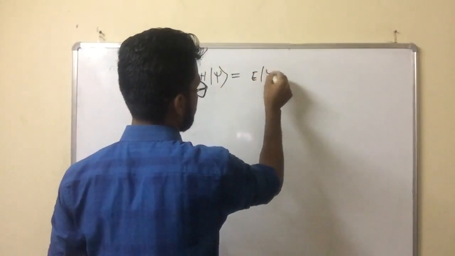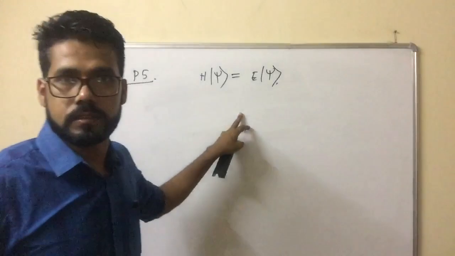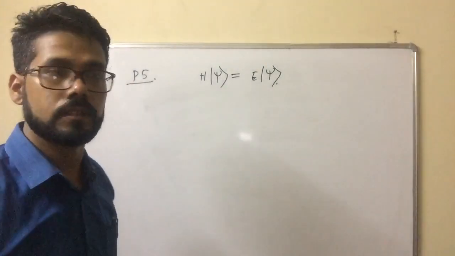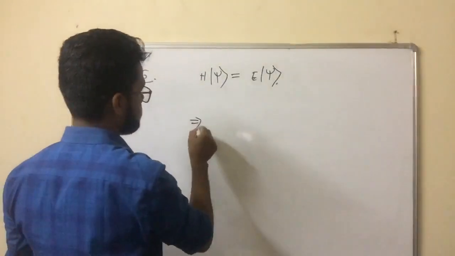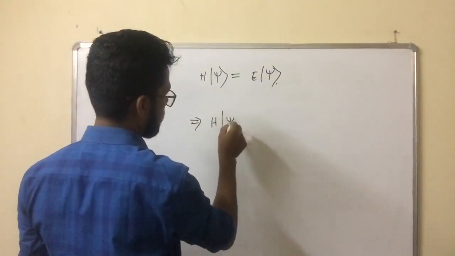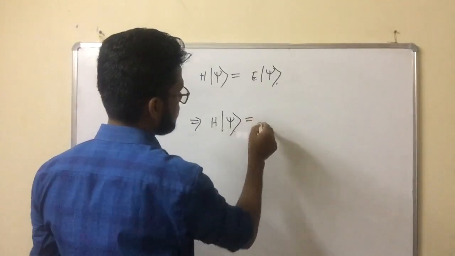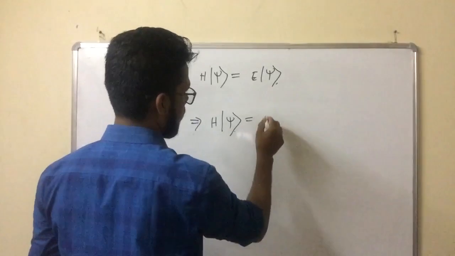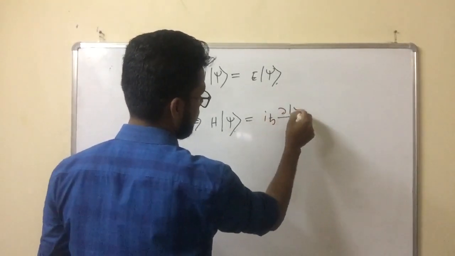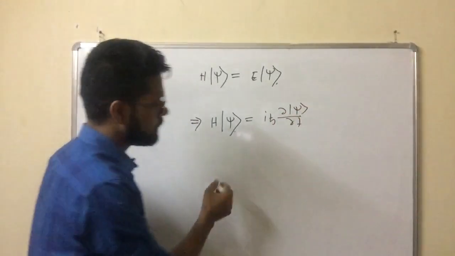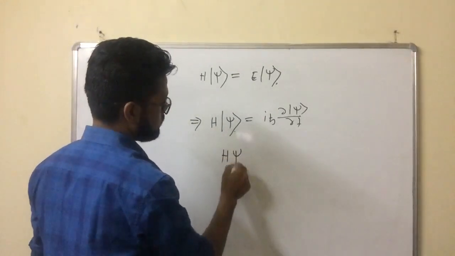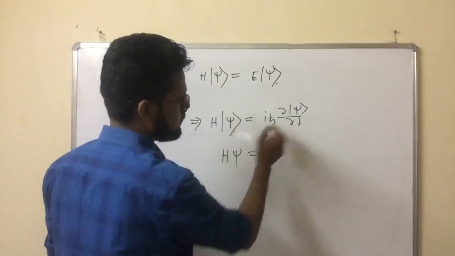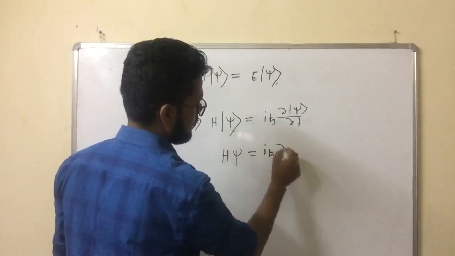H psi = E psi. This is an eigenvalue equation, and this is the Hamiltonian. This is the Schrodinger equation. How is it the Schrodinger equation? E can be represented as i h bar del psi by del t, so you can simply write H psi equal to E psi, or with the operator, i h bar del psi by del t.